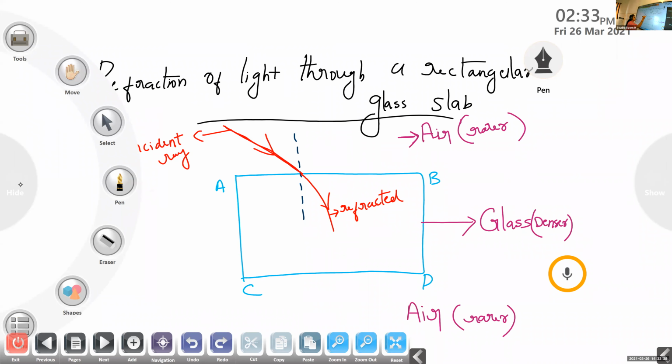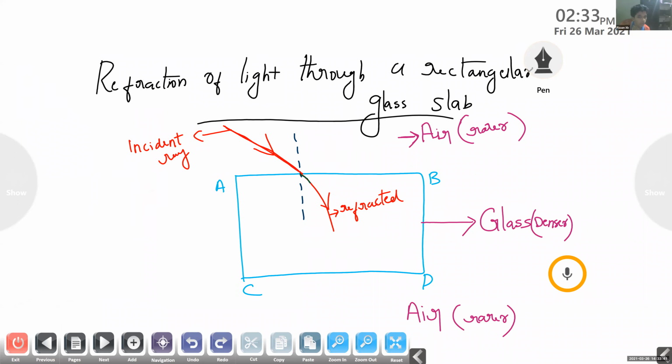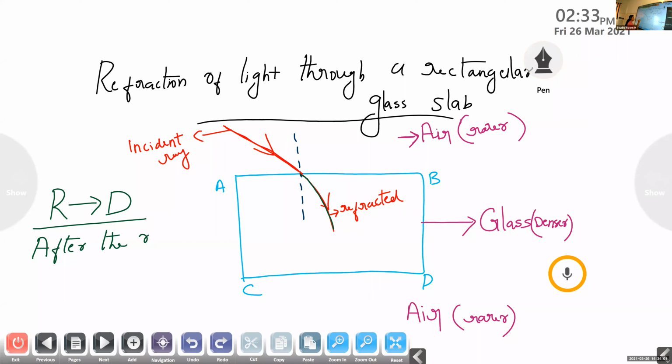After the refraction, the ray of light bends towards the normal.